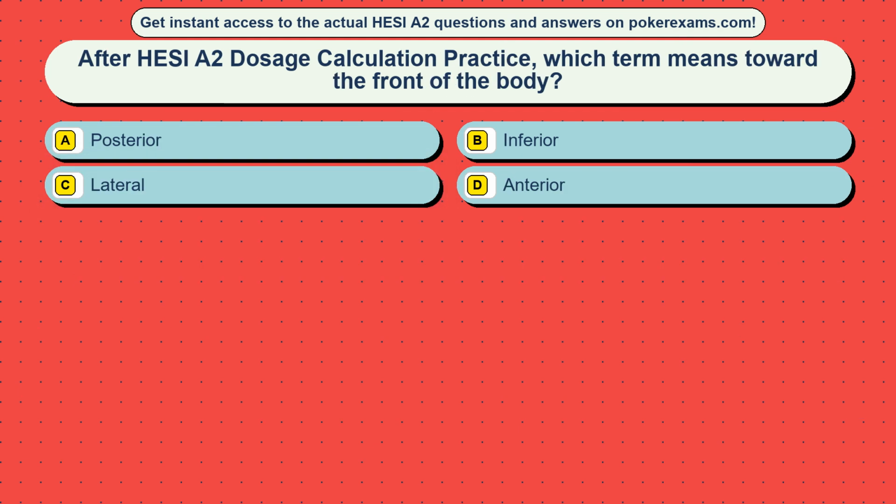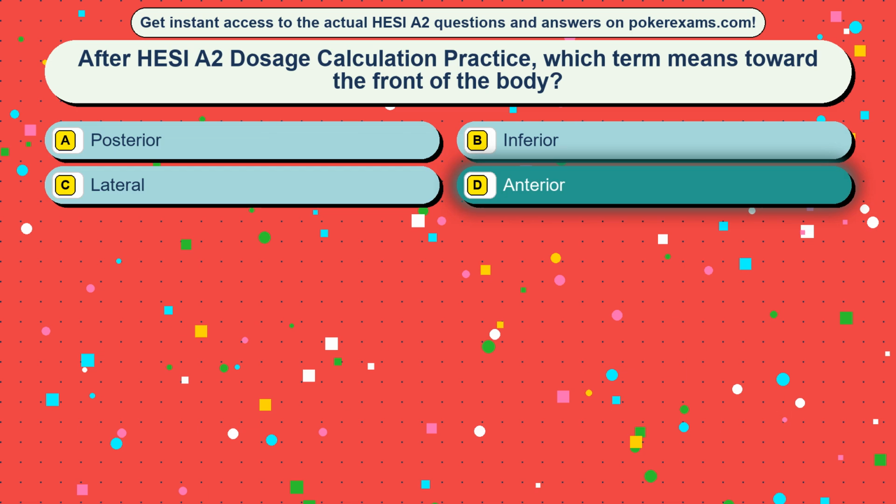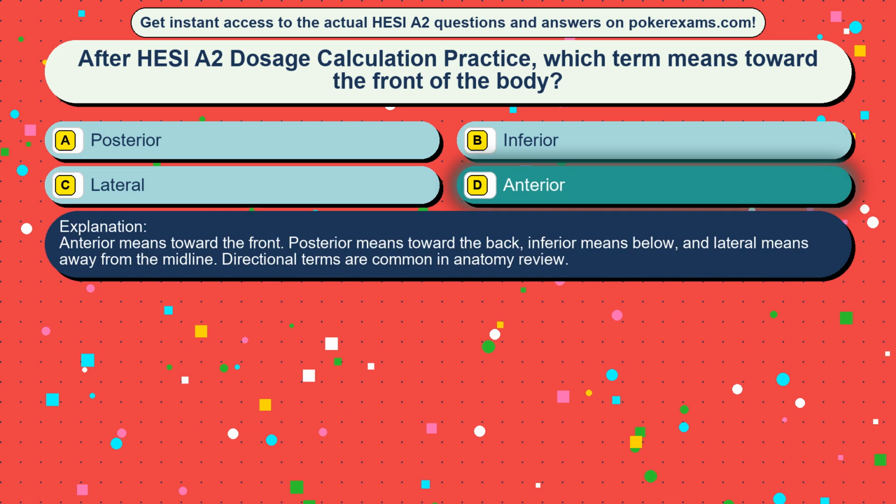Question 46. After HESI A2 dosage calculation practice, which term means toward the front of the body? Option A posterior, option B inferior, option C lateral, option D anterior. The correct answer is option D, anterior. Anterior means toward the front.